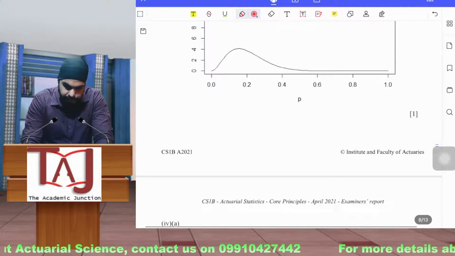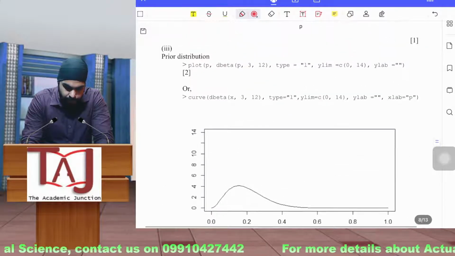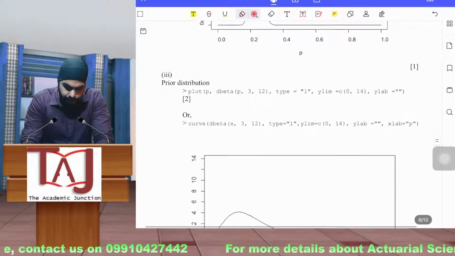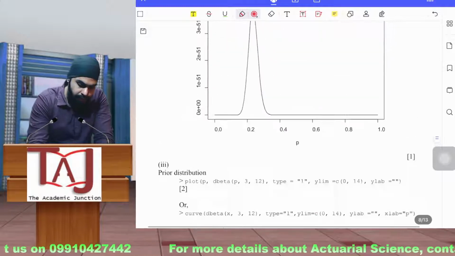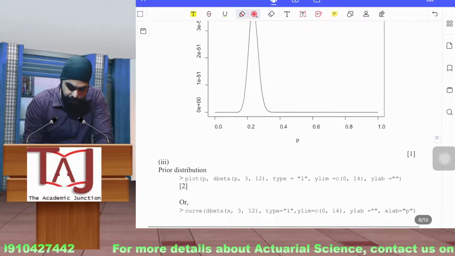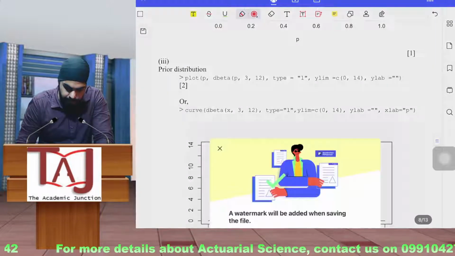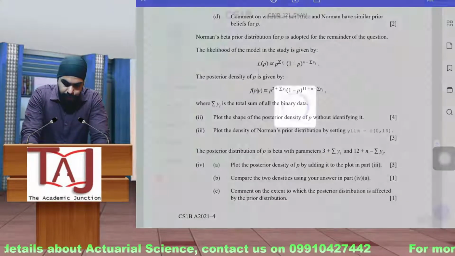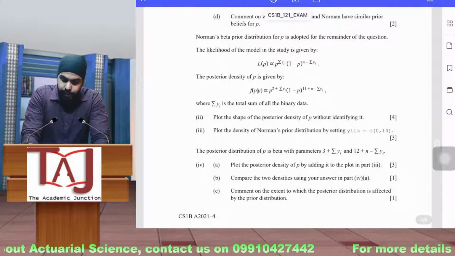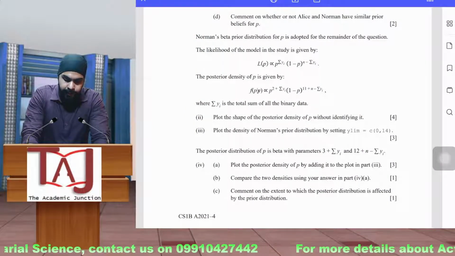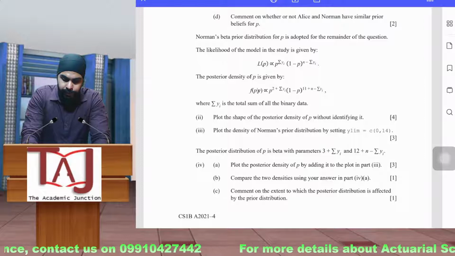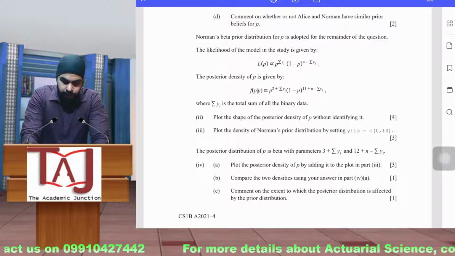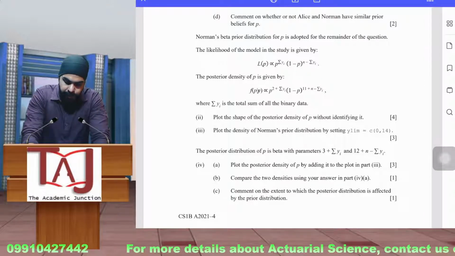I think it was here till here only. So we discussed part 2 and part 3. We are just plotting the data for the two different distributions. So let's jump again and see the question again. Okay, so we have done the plot for the posterior without identifying it. We have just created the plot, and we can identify that it is close to Norman's distribution, but the peak is very high.